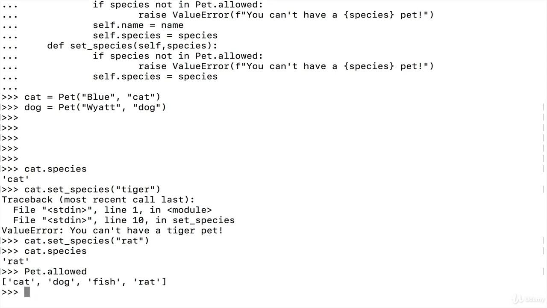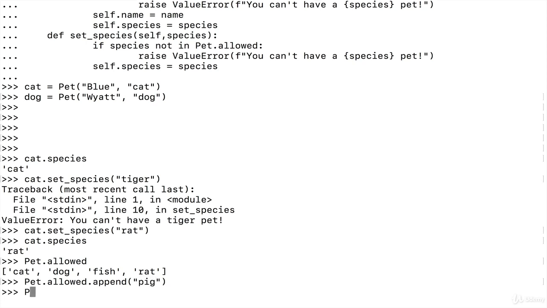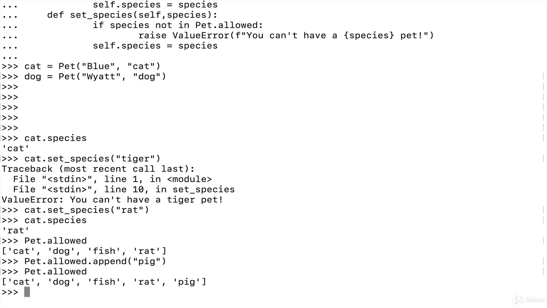Now here's the cool thing. I mean, cool is an overstatement, but here's the thing that I can do. If I add something to allowed, pet.allowed, and I do a .append, what would be a new species that it's allowed? How about hamster? How about, okay, pig. There we go. So now if I look at pet.allowed, it contains pig, and I don't have to update anything in order for my cat.setSpecies to work. I can now set it to pig.